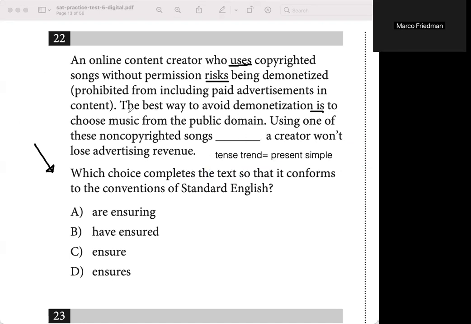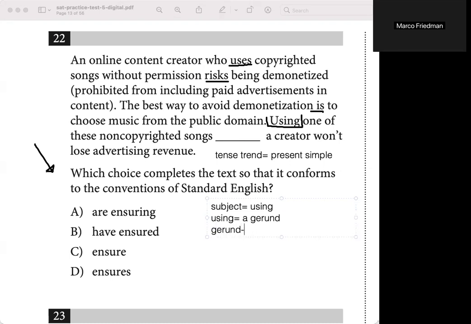Okay, so let's look now at the last sentence. What is the subject of our sentence? Well, the subject of our sentence is using. What is using? Using is a gerund. And what is a gerund? So let me put here.